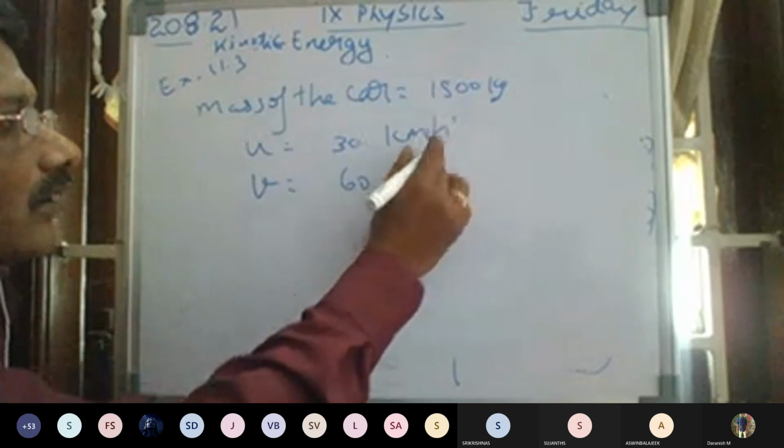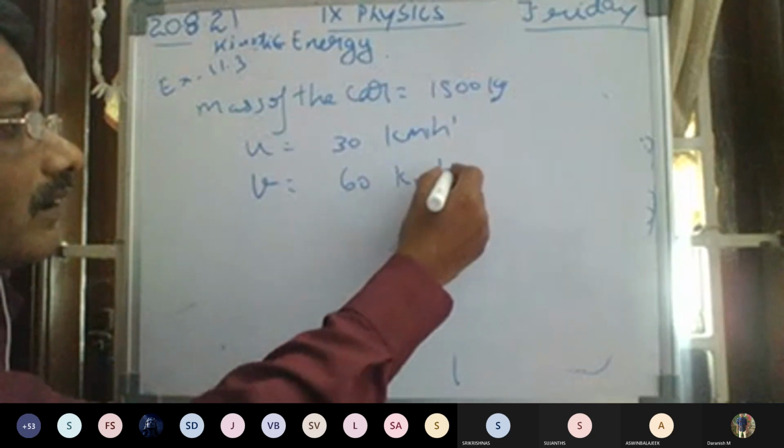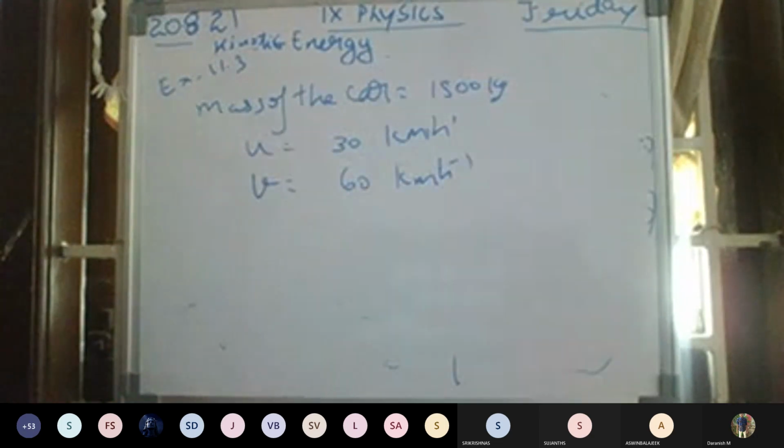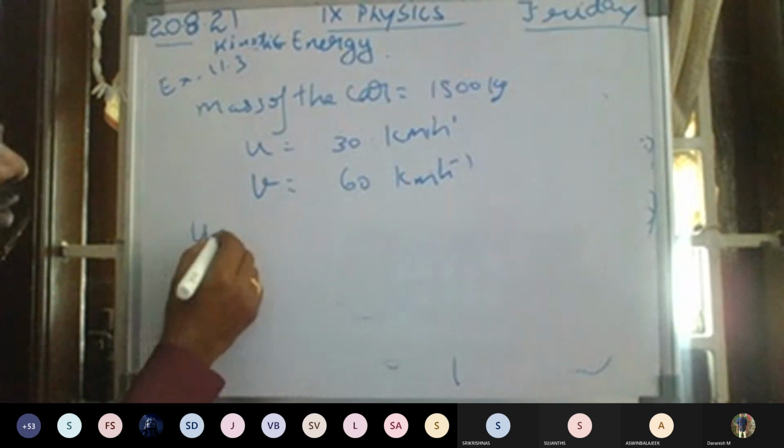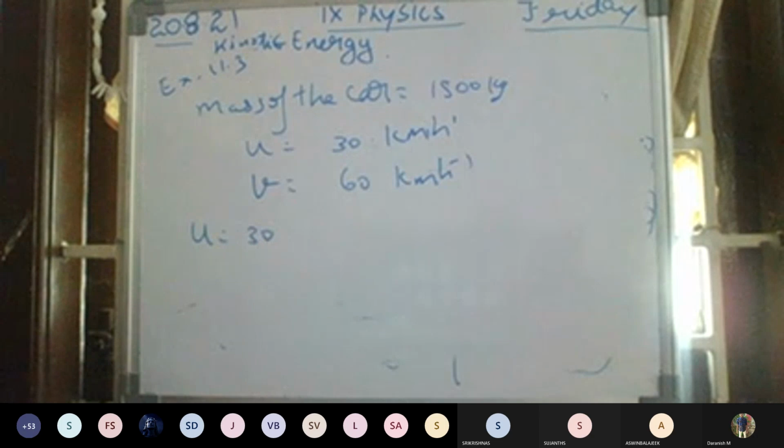I want to convert this into meter per second. What can I do? For v is equal to 30 kilometer per hour, I want to convert into meter per second. What is the formula?